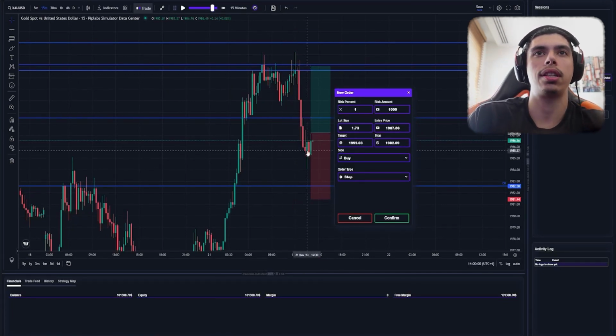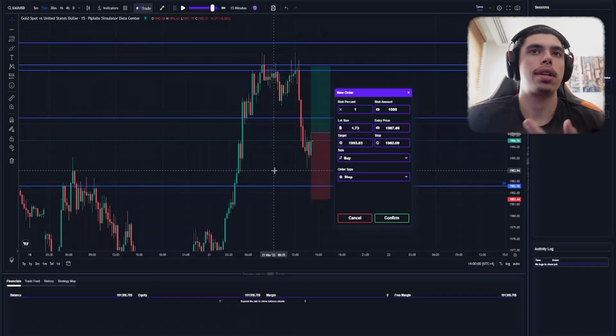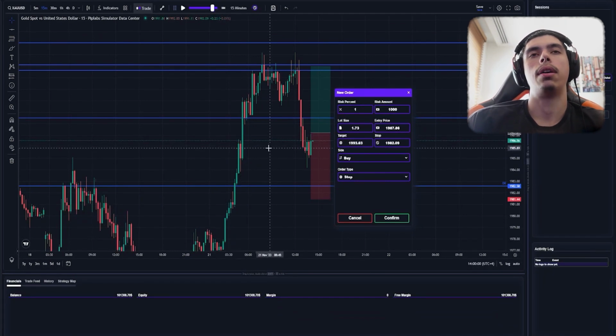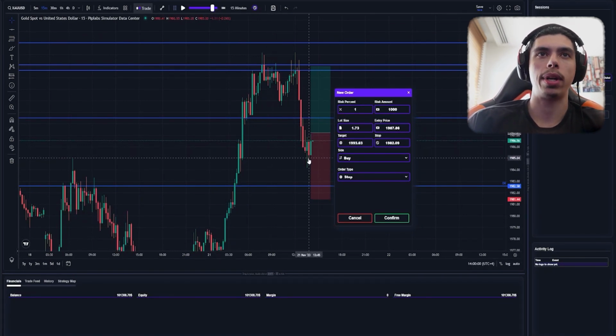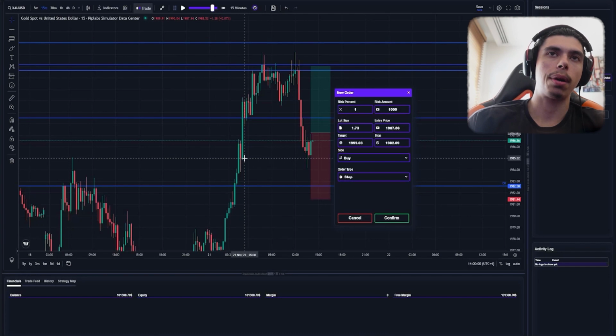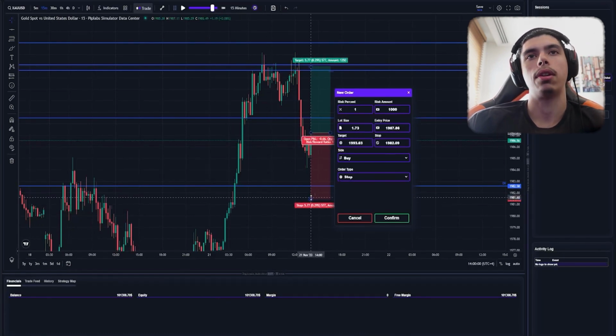Now the reason I don't take this first candle closing bullish, it didn't break the highs anyways, but after a big push down, I don't like to do that. It's not good confirmation. But when we have a change of structure, we're also coming from a support zone. We closed above that. Yeah, I do think that this makes a lot of sense here.